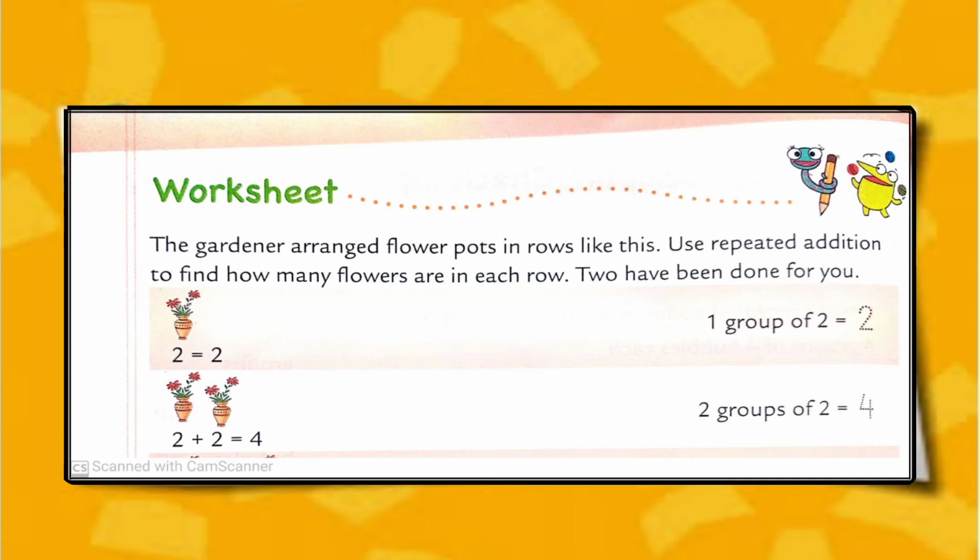This is one method of making repeated addition. We can also say that there are 2 groups of 2. So 2 2s are 4.